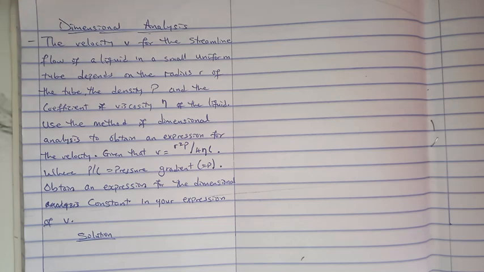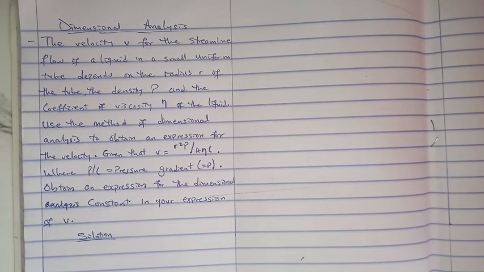Use the method of dimensional analysis to obtain an expression for the velocity, given that v is equal to pi r squared p divided by 4 eta l, where p over l is equal to the pressure gradient, and obtain an expression for the dimensional constant k in your expression of v.